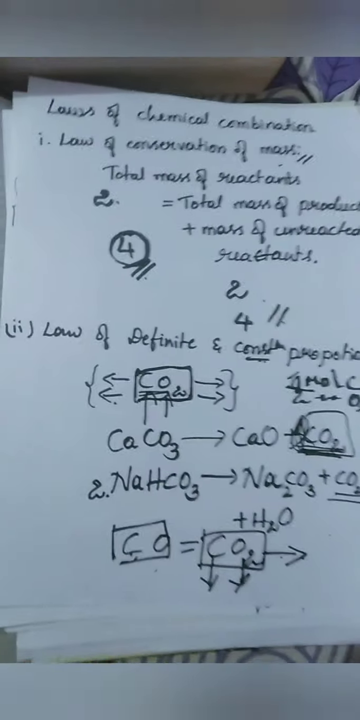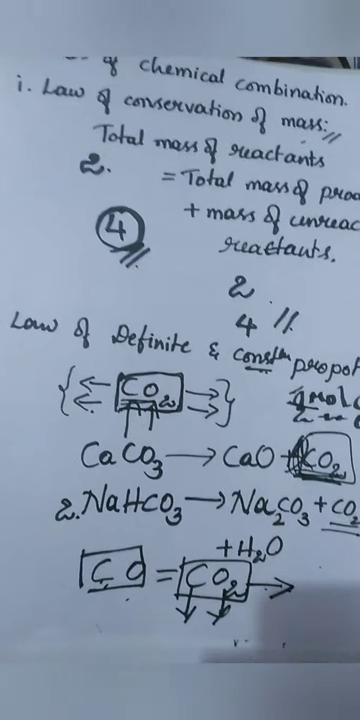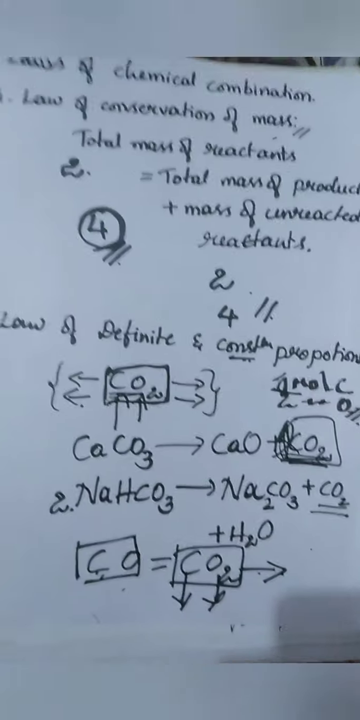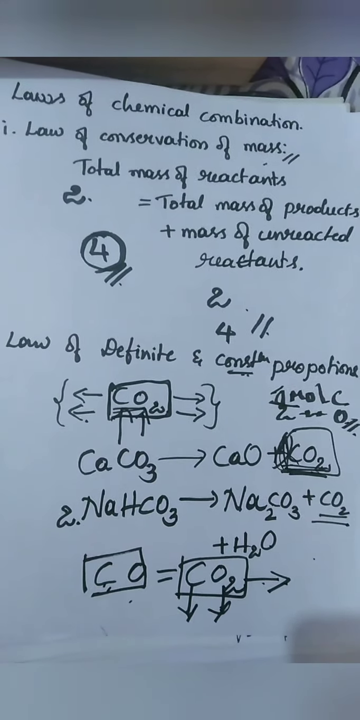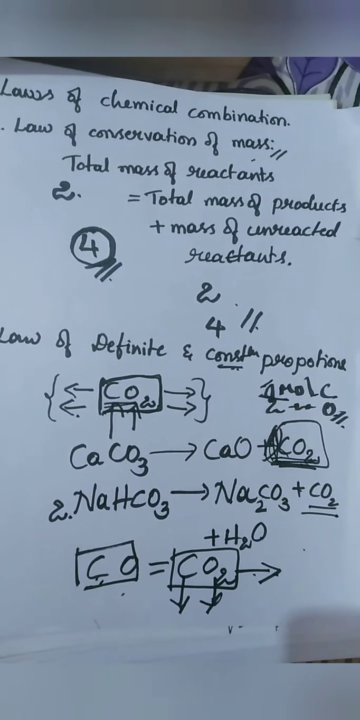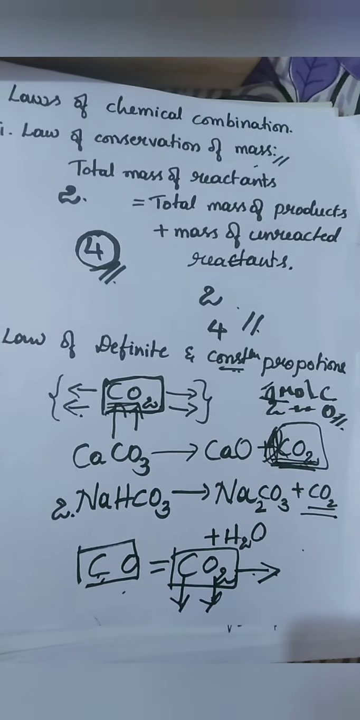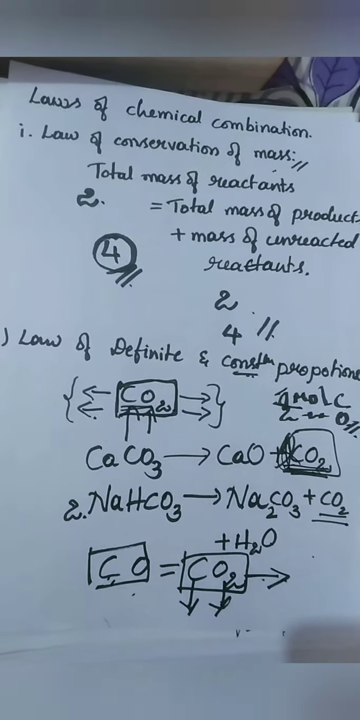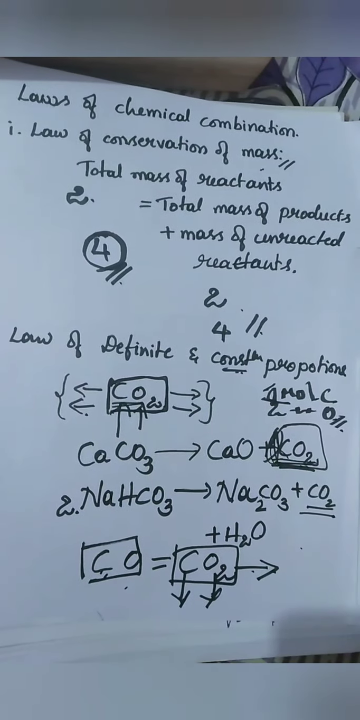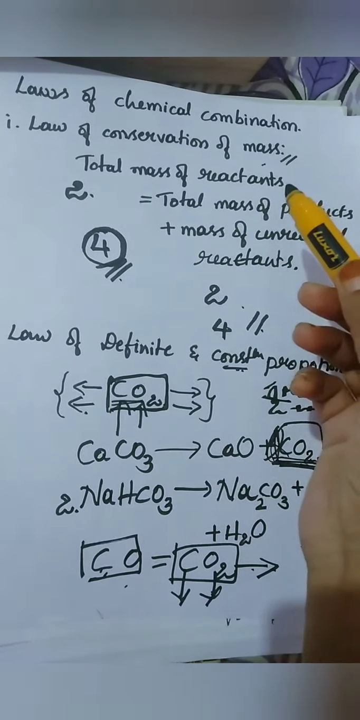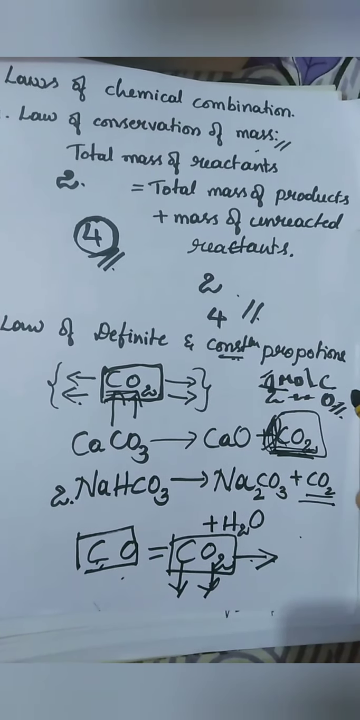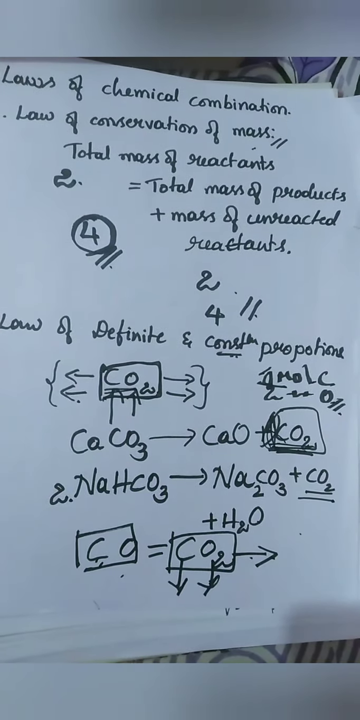You might ask, what are all these laws? Law of combination, law of conservation of mass, law of multiple proportions. But the laws are very important and very easy to understand. If you understand them, you can easily crack the questions in your exam. So let me revise these 2 laws again: law of conservation of mass, law of definite and constant proportions. And which are the other laws? We will discuss them now.